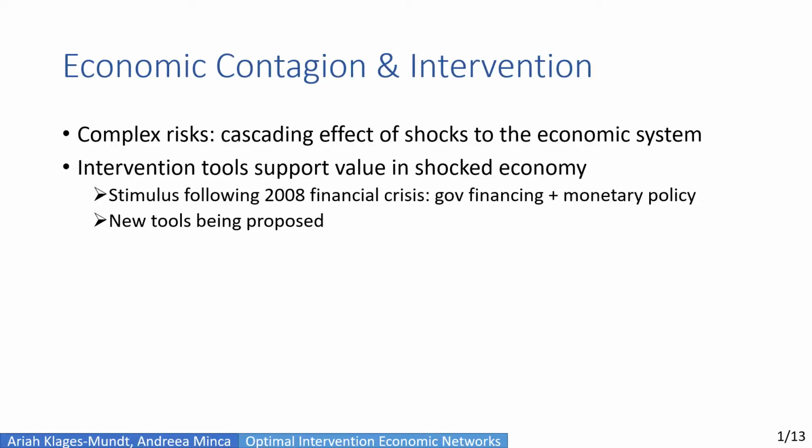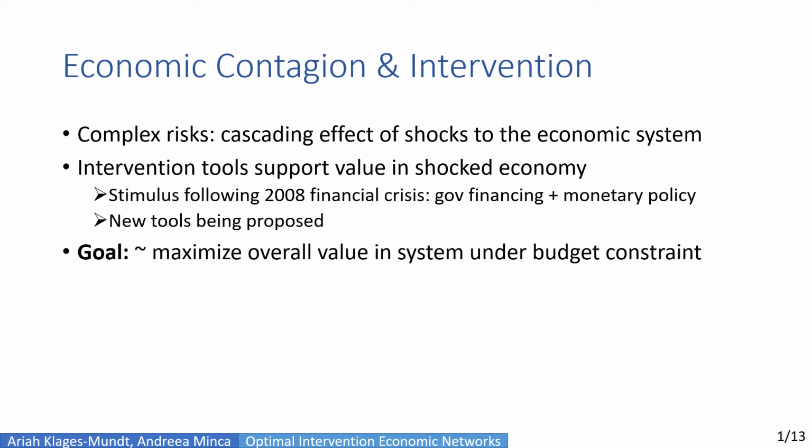To motivate, complex systems come with complex risks. In this case, we're interested in the cascading effect of shocks to the economic system. To try to combat these cascades, governments can deploy intervention tools that try to support the value in a shocked economy. This includes the stimulus following the 2008 financial crisis, such as government financing and monetary policy, and today new tools are being proposed to combat the current crisis. The goal with intervention here is something like maximizing the overall value in the system subject to a budget constraint.